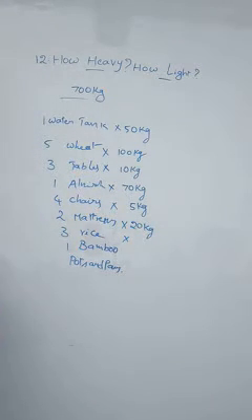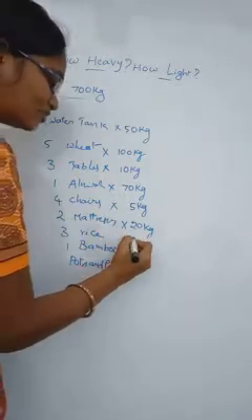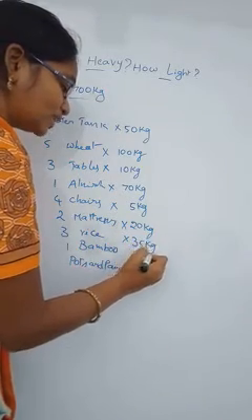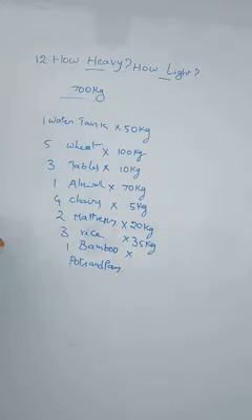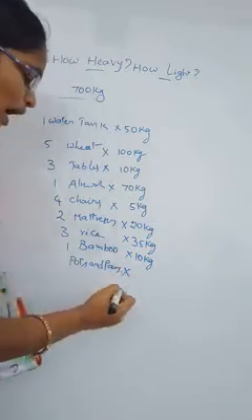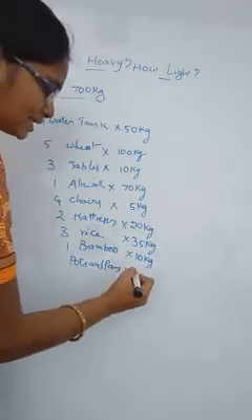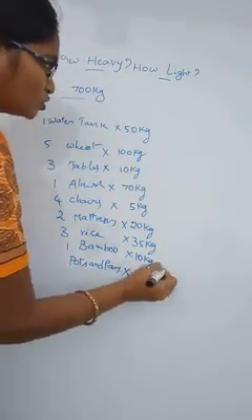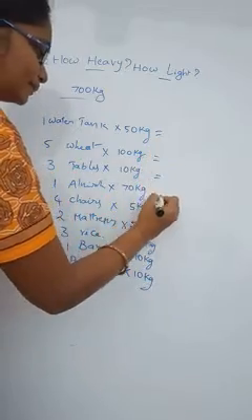Rice bags, sacks of rice. Each sack of rice is 35 kgs. We have 3 sacks of rice, that means 3 into 35, 105 kgs. One bamboo ladder is 10 kgs. And pots and pans are 10 kgs. Here we should find the total weight.